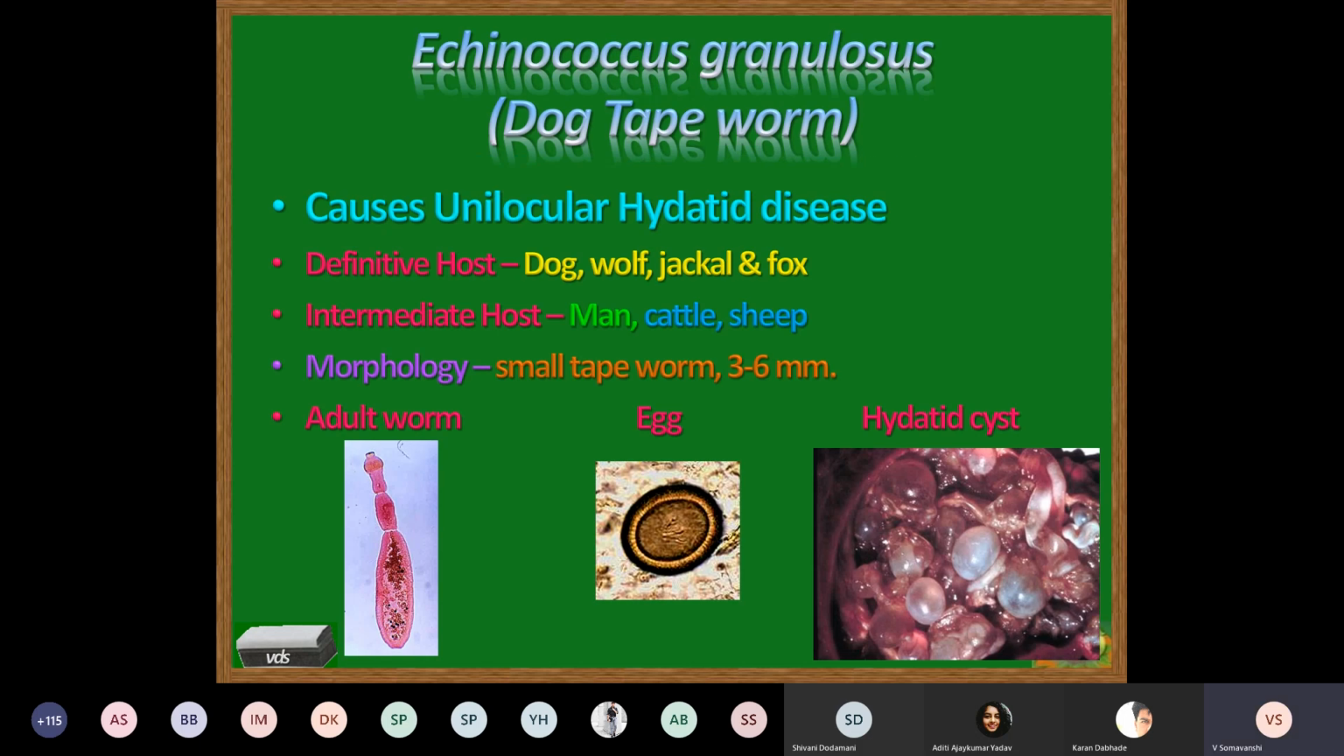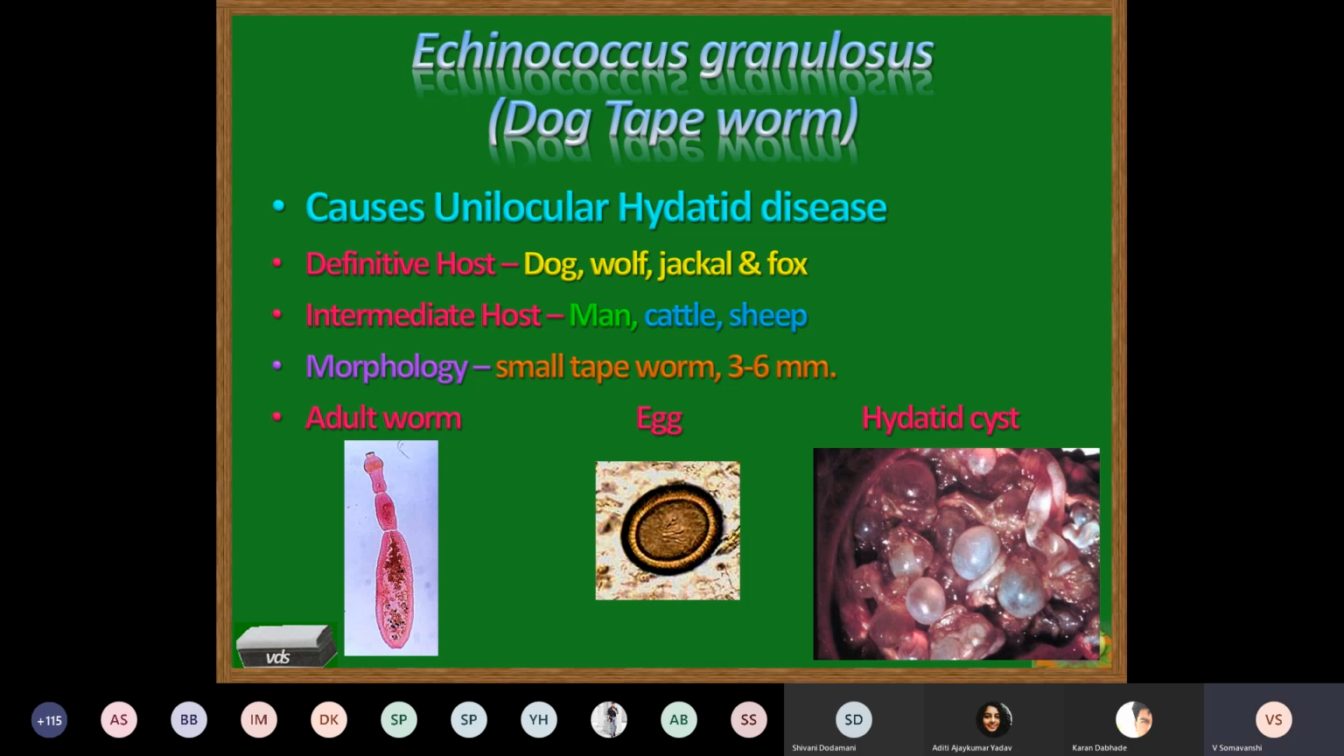The second organism, Echinococcus granulosus, dog tapeworm. Here, man acts as the intermediate host. Causes unilocular hydatid disease. Definitive host: dog, wolf, jackals, and fox. Intermediate host is man. It is an accidental intermediate host. Natural intermediate host: cattle and sheep. Morphology: these are small tapeworms measuring about 3 to 6 millimeter in size, half a centimeter or just a little bit more, having only 3 to 4 segments.